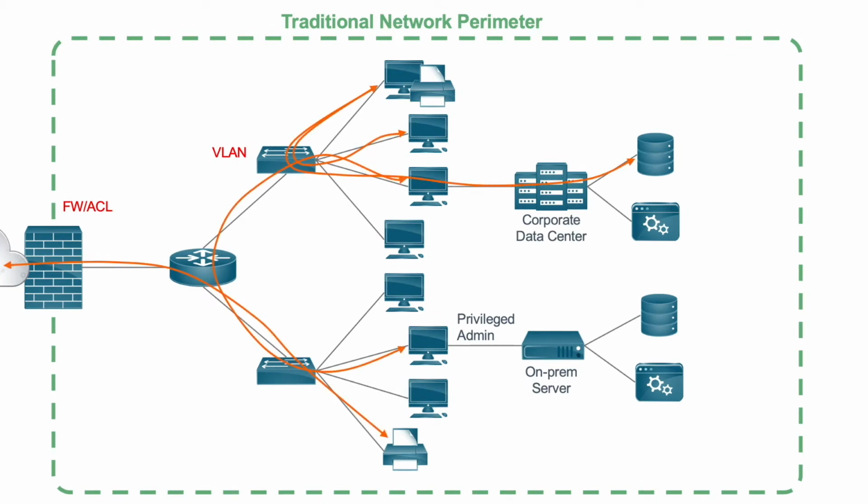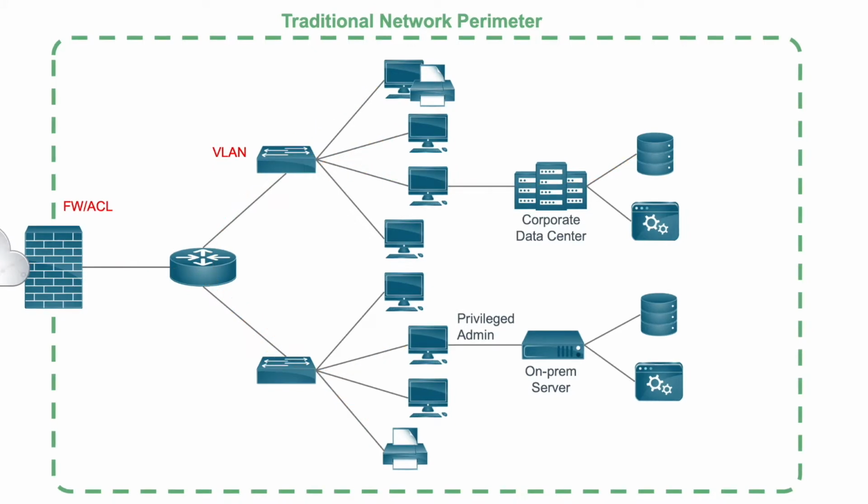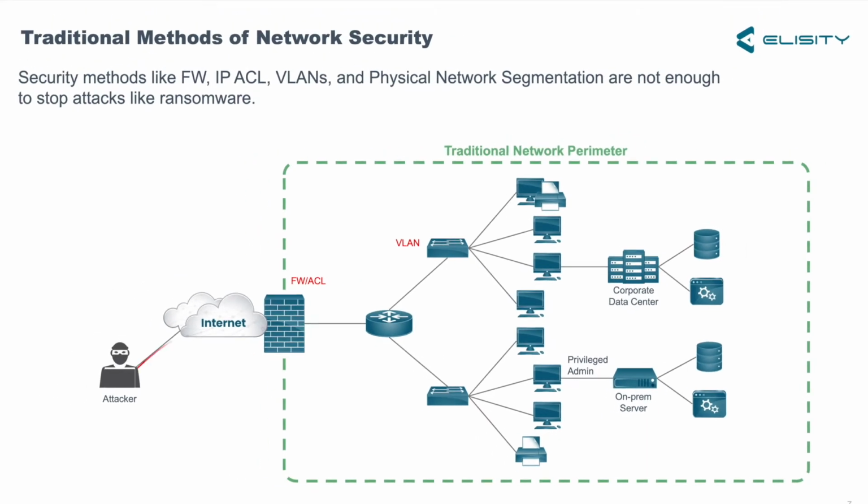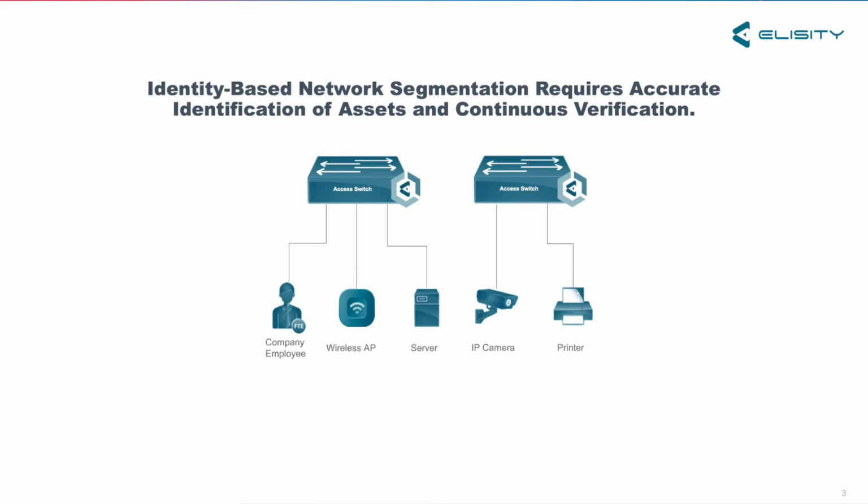Network segmentation based on IP access lists, firewall rules, VLANs, and other rigid network constructs do very little to stop bad actors from exploiting vulnerabilities, raising their privilege level, and moving throughout the network once they've gained access. Many of these security vulnerabilities can be remediated by implementing identity-based network segmentation. However, the identity and attributes of users, devices, and applications must be learned accurately and verified continuously so that network policy is identity-based, intelligent, and agile as it gets distributed across the appropriate places in the network.